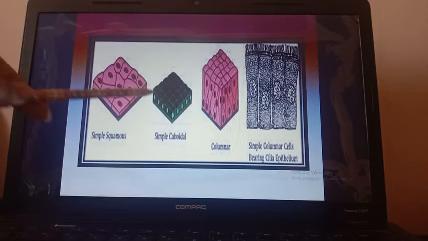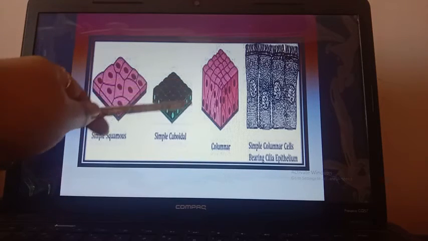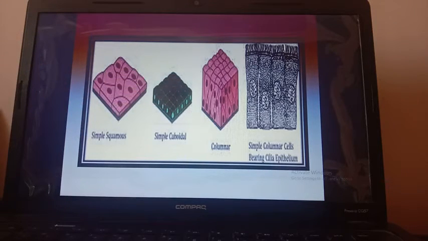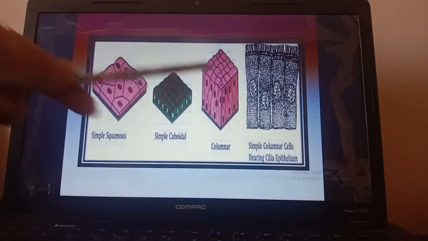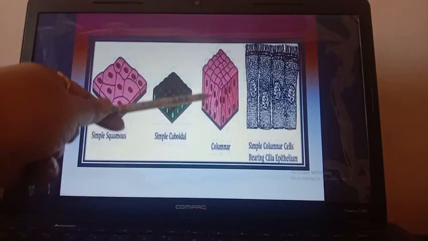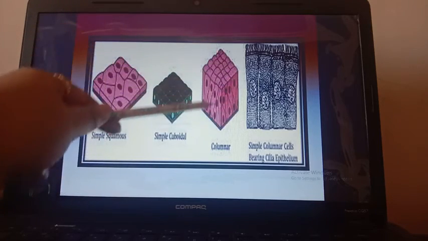Now if we talk about the cuboidal epithelium, you can see all the cells are cube-like or cuboid shaped. So that's why it is cuboidal epithelium. It secretes and absorbs different types of materials, and it also gives protection. Next one is columnar epithelium. You can see all the cells are very tall in nature, column shaped.